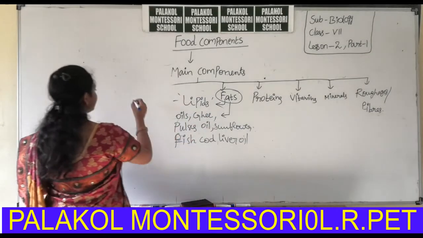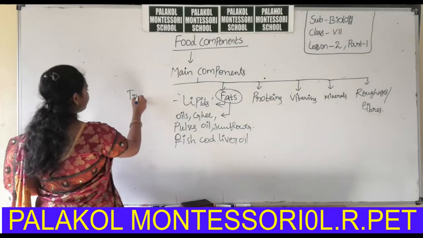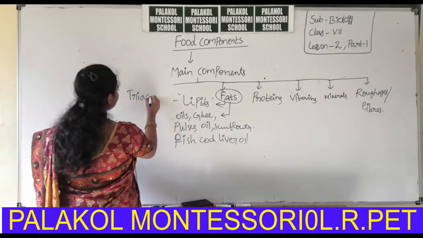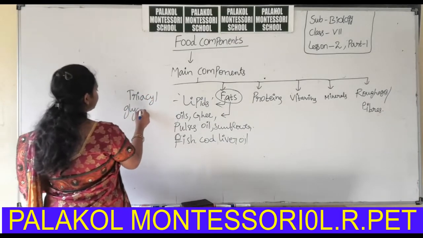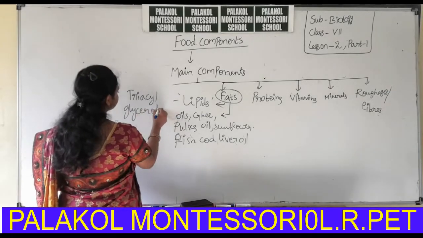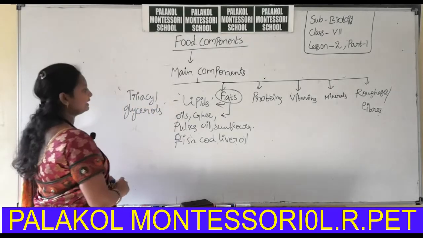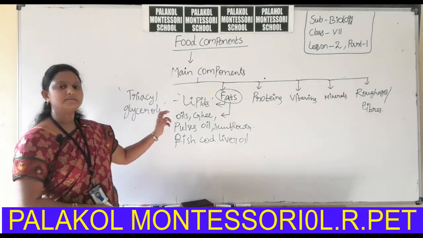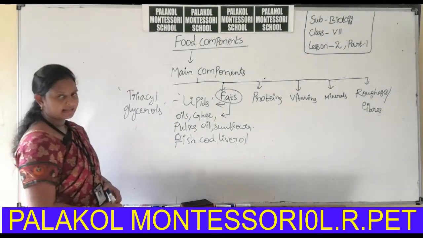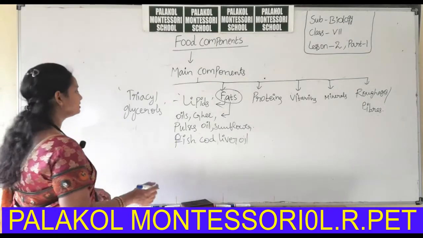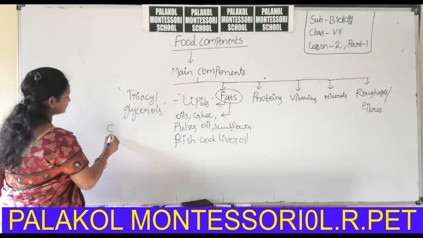So fats have simplest forms. These simplest forms are called triacyl glycerols. Triacylglycerols are the simplest forms of fats.